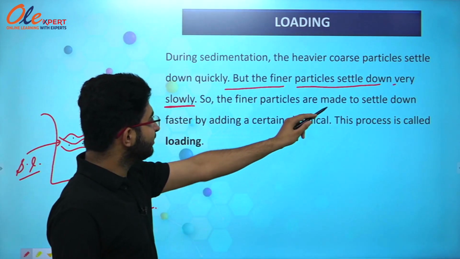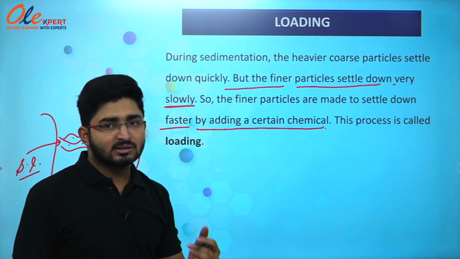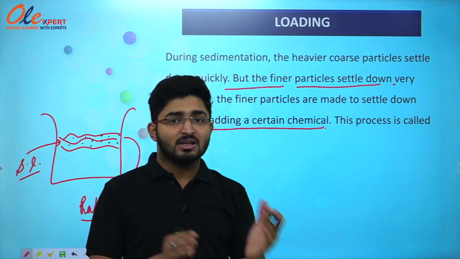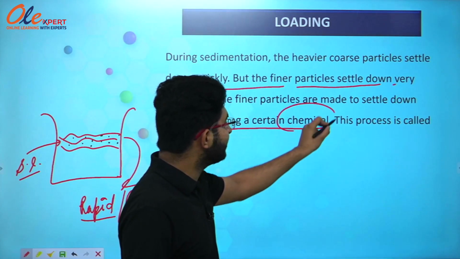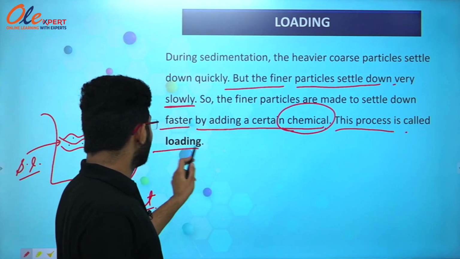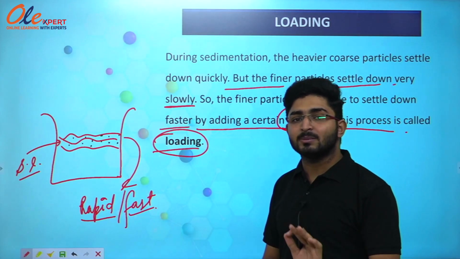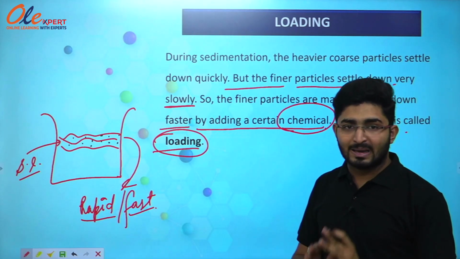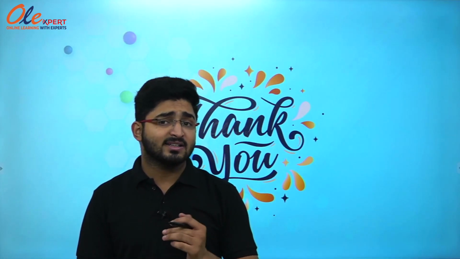The finer particles are made to settle down faster by adding a certain chemical. So if we want to speed up the settling down of the finer solid particles, we have to add some sort of chemical to it. This process is known as loading. If we add some sort of chemical into the supernatant liquid so that the finer particles settle down faster than previously, this process is known as loading.